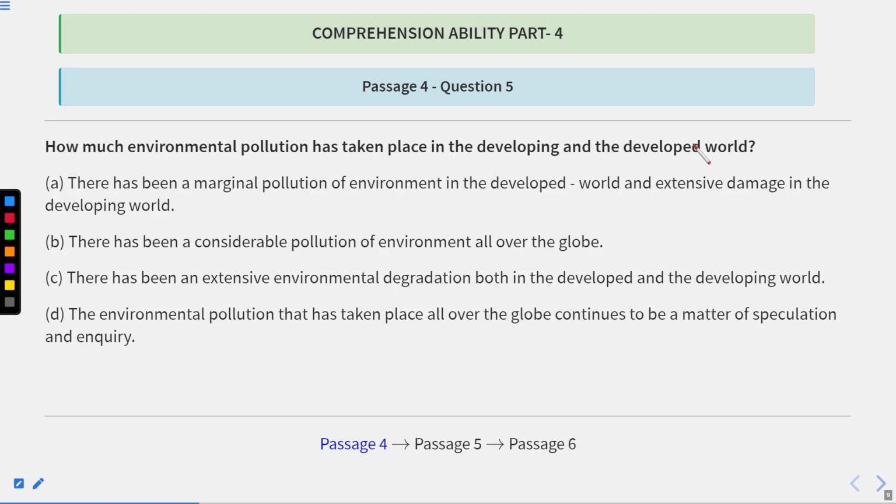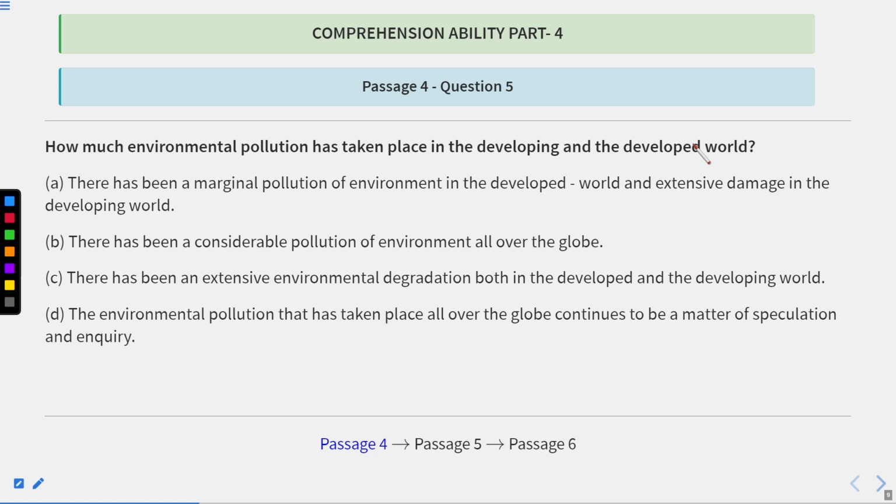So the options are: there has been a marginal pollution of environment, extensive damage in the developing world. There has been a considerable pollution of the environment all over the globe. There has been an extensive environmental degradation both in the developed and the developing world. The environmental pollution that has taken place all over the globe continues to be a matter of speculation and inquiry.